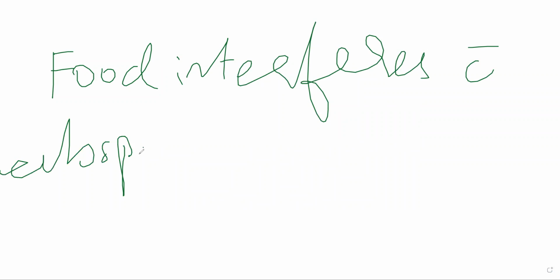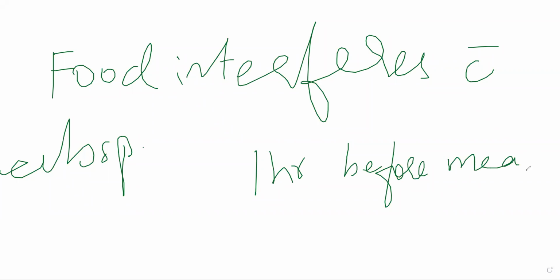Some other important points: food interferes with the absorption of rifampicin. It has good oral absorption on an empty stomach. What you need to do is take the drug 1 hour before food, preprandially. Preprandial or postprandial, prandial indicates your food intake. So 1 hour before a meal, or 2 hours after. If you are planning to give rifampicin, make sure it is on an empty stomach. If you cannot, wait for 2 hours after the patient has eaten the meal, then give the drug.